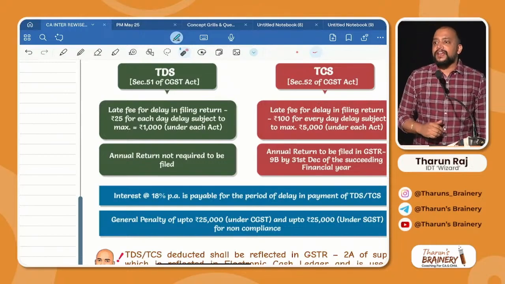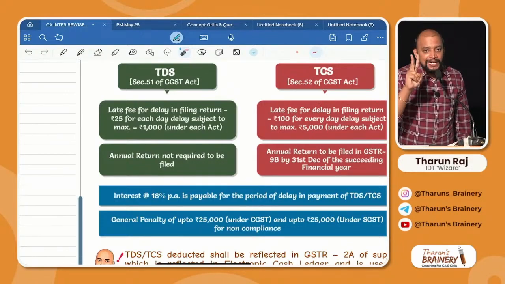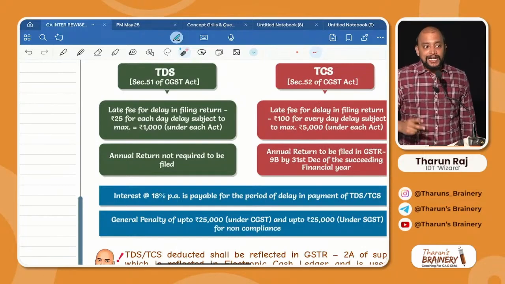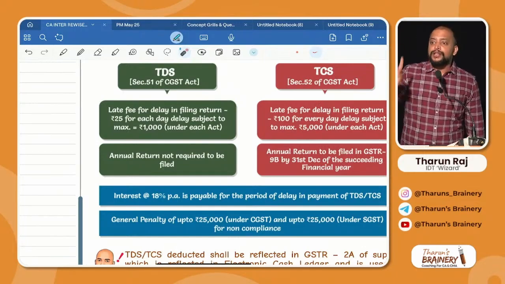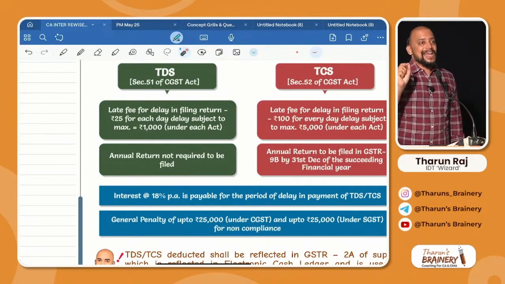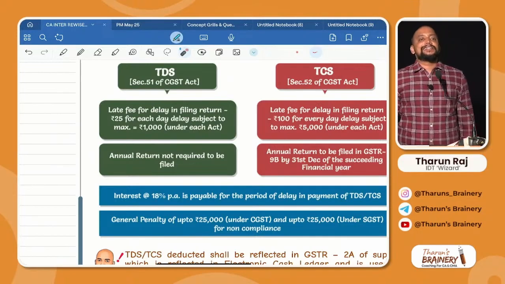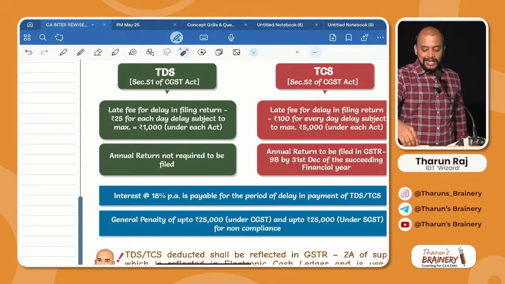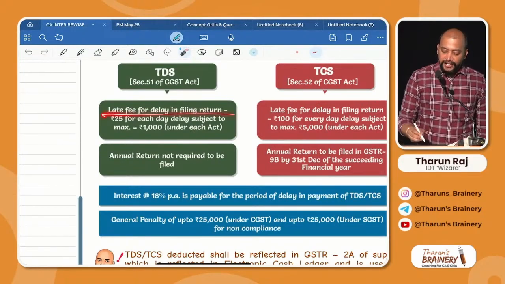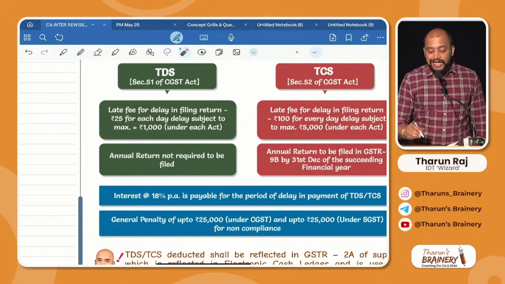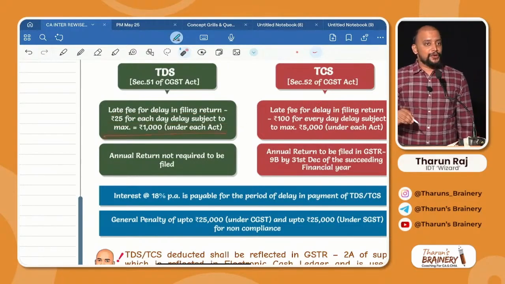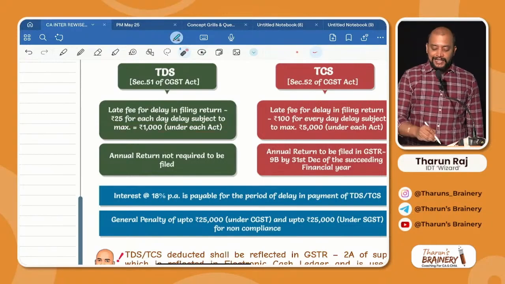How much is the late fee? 25 rupees per day, subject to a maximum of 1000 rupees under each Act, that is CGST Act and SGST Act. That is the late fee. You can see there the late fee for delay in filing return is 25 rupees for each day of delay, subject to a maximum of 1000. In our example, how many days of delay?